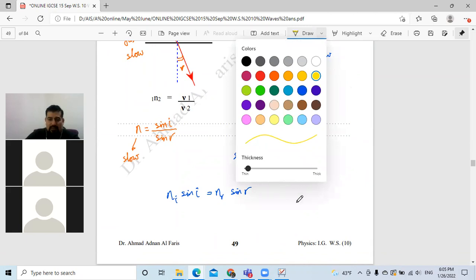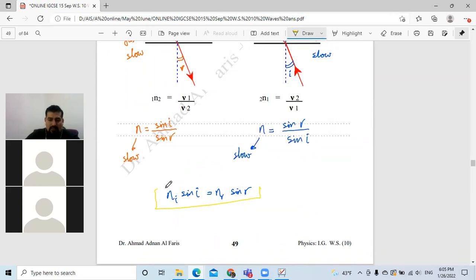Yes, please. Why are both of them slow? One of them is supposed to be faster and the other slow compared to each other. If they are talking about the same media for both of them, that means the light doesn't change. For example, glass with the same optical density or same refractive index means the light doesn't change its direction. It keeps moving in a straight line. And they brought this question a couple of years ago.